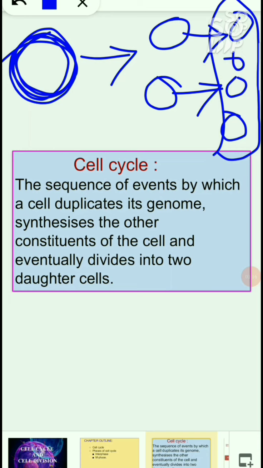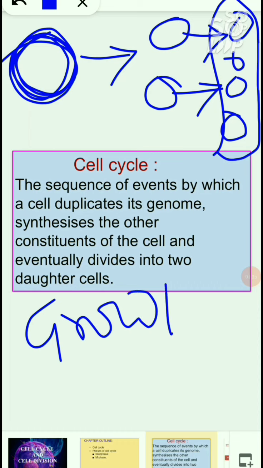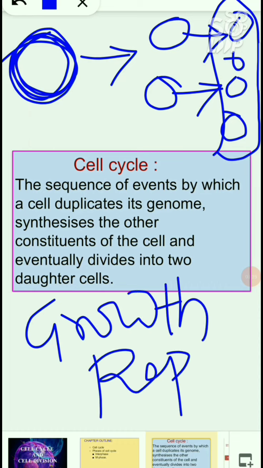For cell division, growth and reproduction are the important characteristics of living organisms. Without growth, there is no living state of a cell. Without reproduction, there is no division of a cell. So these two characters are important for living organisms. So let's discuss the cell cycle.